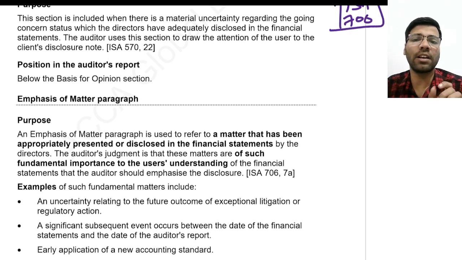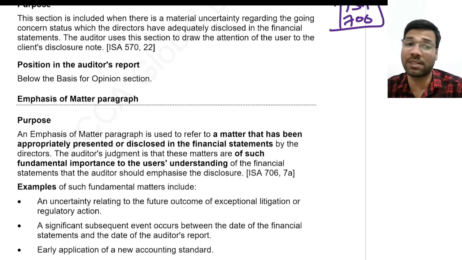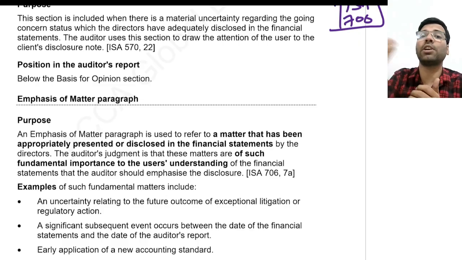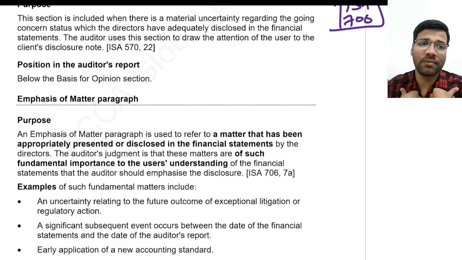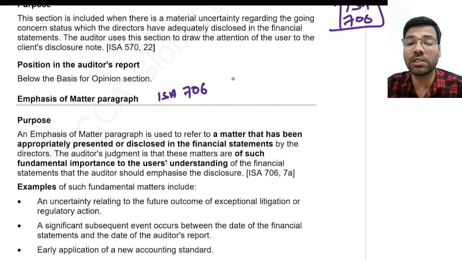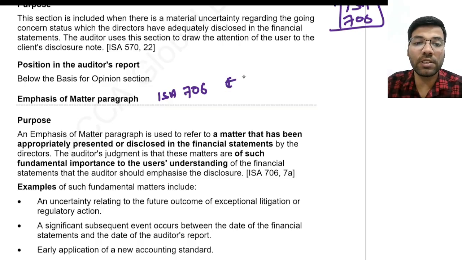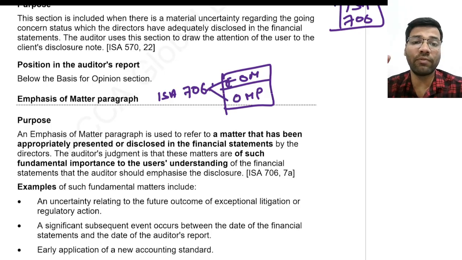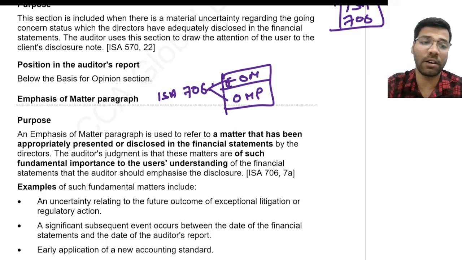Everyone gets confused between 701 and 706. 701 only talks about those matters the auditor wants to communicate because he felt they were important. Whereas ISA 706 talks about two things: one is the emphasis of matter paragraph, and the second is the other matter paragraph.